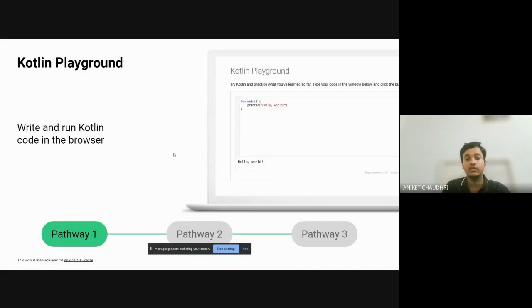So that was a lot of theory. So let's move to some practical. Now Atharva will guide you on how you can program in Kotlin in your browser only. So yeah, please don't hesitate if you have any problem while understanding the code. Put it in the chat or raise your hand. We will answer that. Yeah, over to you, Atharva.